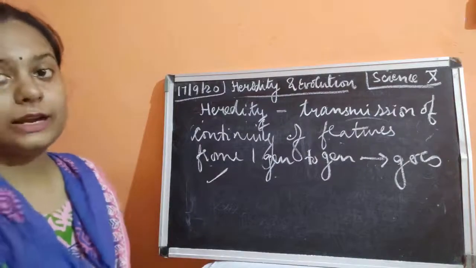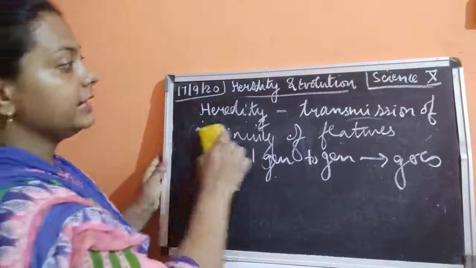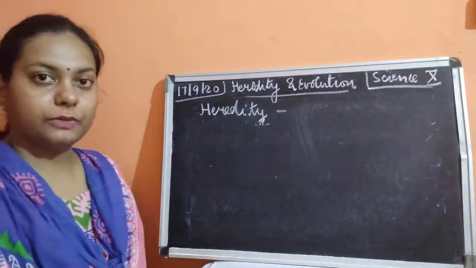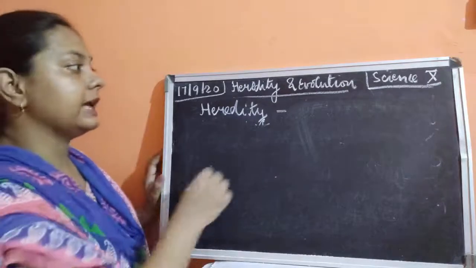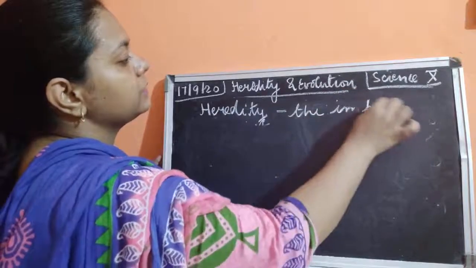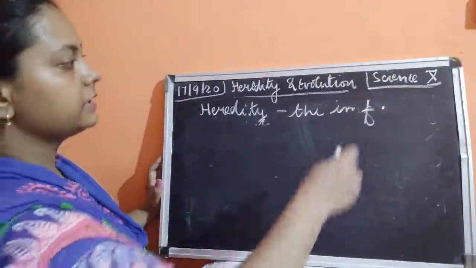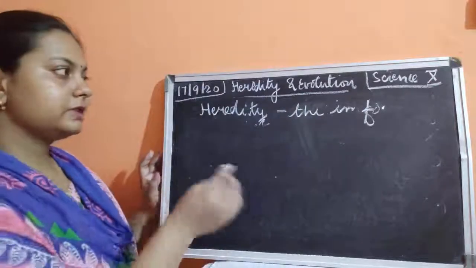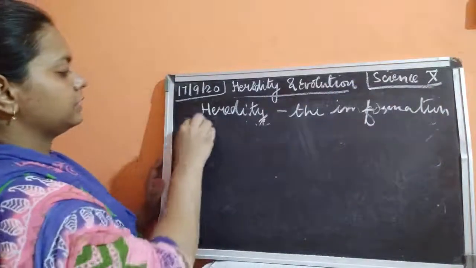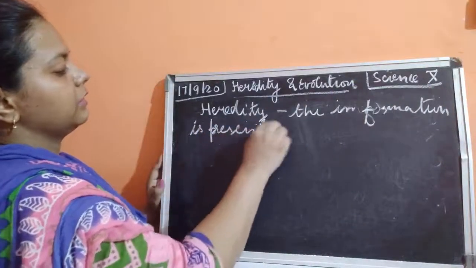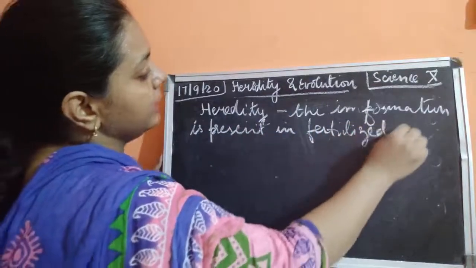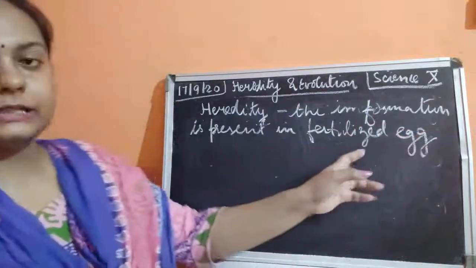Now, where is this heredity information present? Why is it getting transmitted, and where is the information coming from? All these questions might be arising in your mind. The answer to this question is that the information is present in the fertilized egg. Now, where is this fertilized egg coming from?